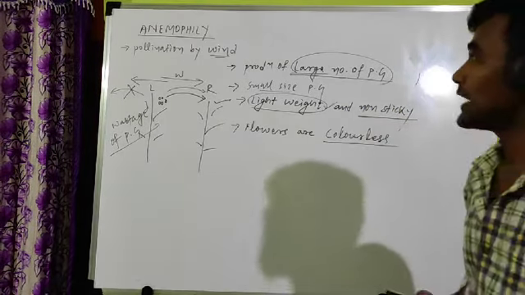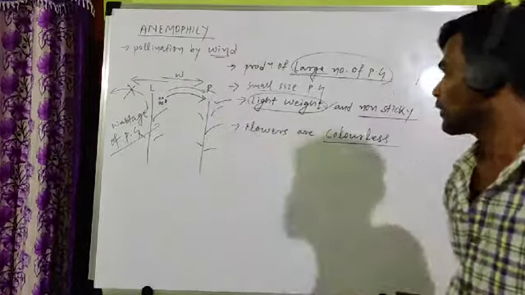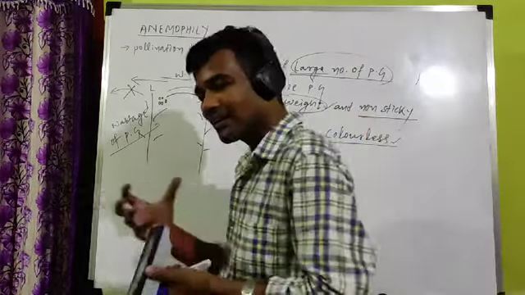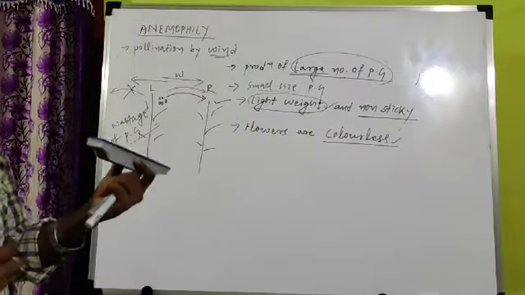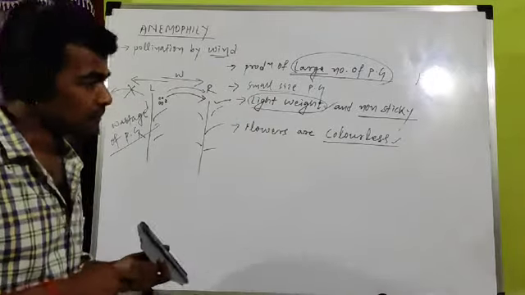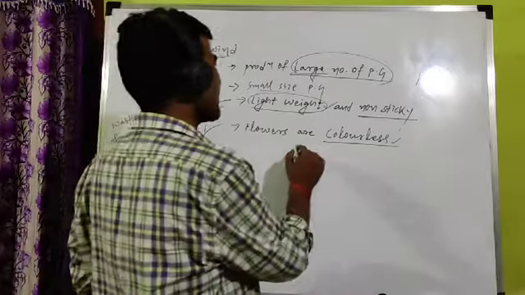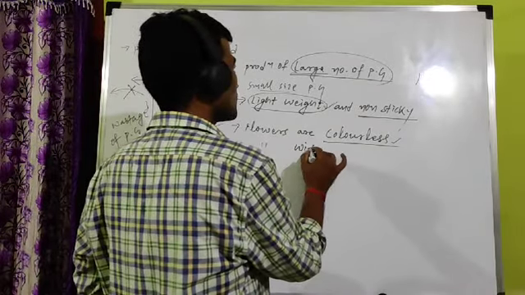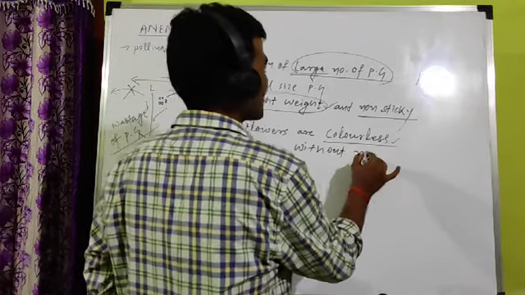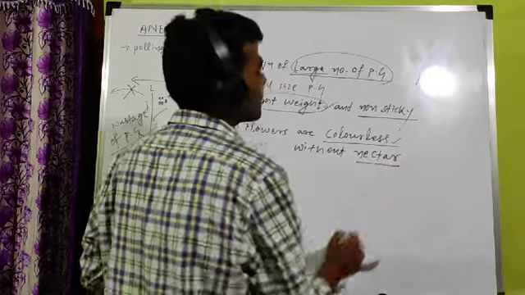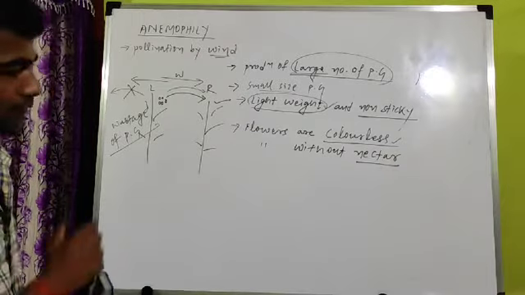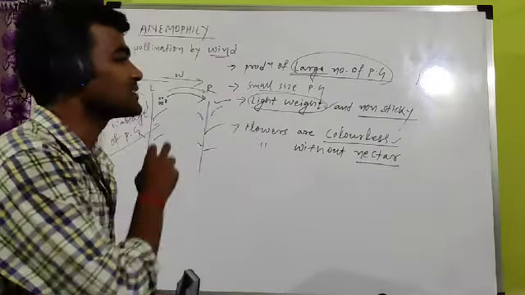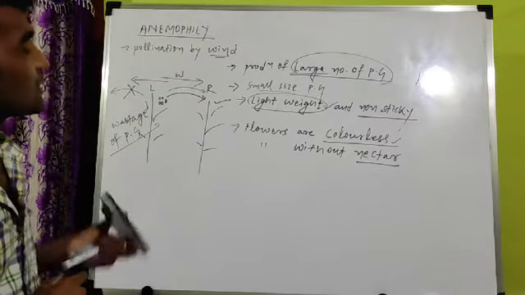So that's why in case of anemophily, or wind pollination, the flowers are colorless. Color is not required. Color is an attracting agent. Generally flowers which are pollinated by wind are colorless and without nectar. Nectar is a sugar solution produced by the plant flower. Nectar gland is absent or nectar is absent. So these are the important features.